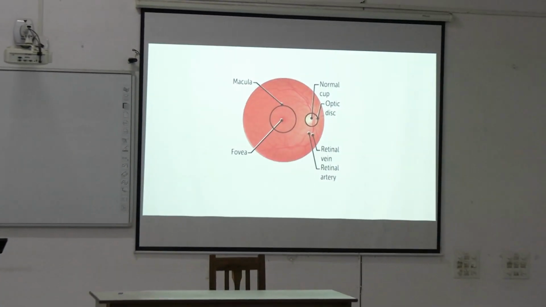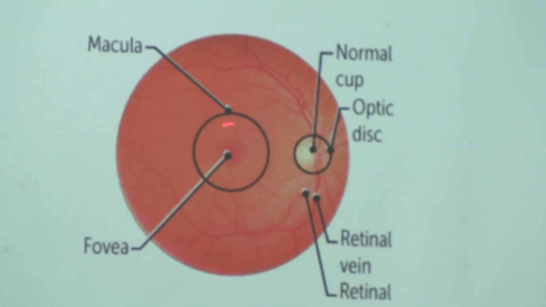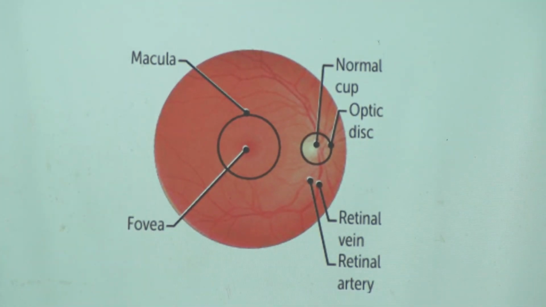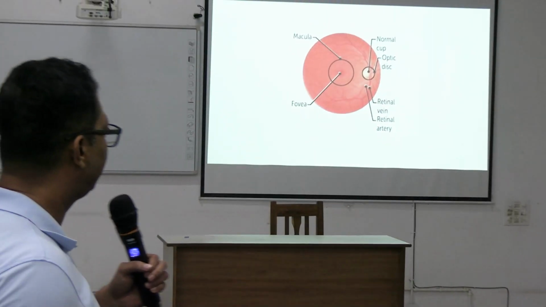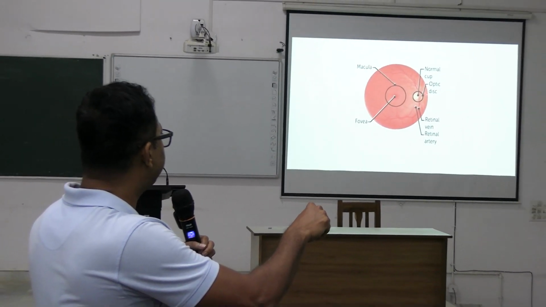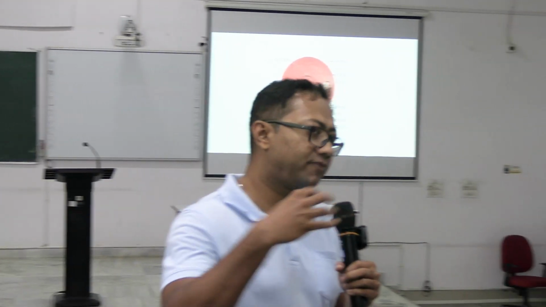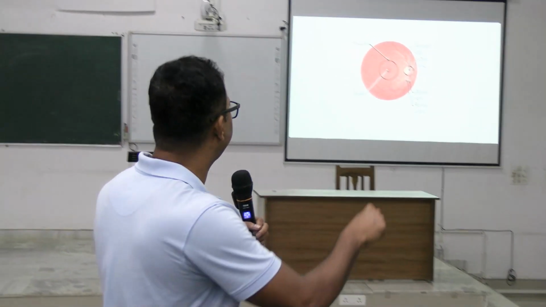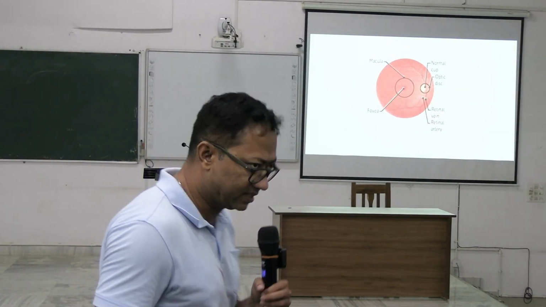Okay. Next, if we focus on the optic disc, this is the central part, and the central part is called the macula, and the center of the macula is also called the fovea, where cones are concentrated. Rods are mostly in the periphery, and cones are densely concentrated here at the level of the fovea. And here lies the optic disc, from where the optic nerve emerges, and there is a normal physiological cupping there. And you see the retinal blood vessels, retinal veins and retinal artery.